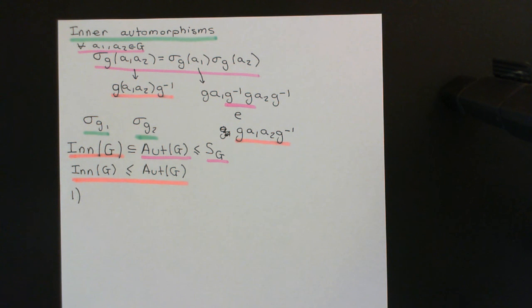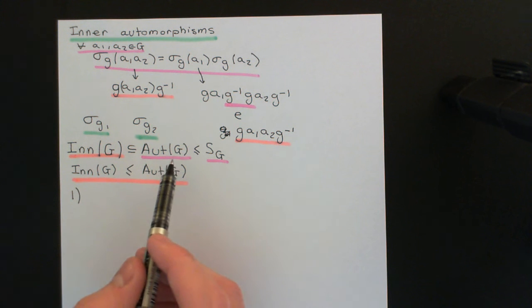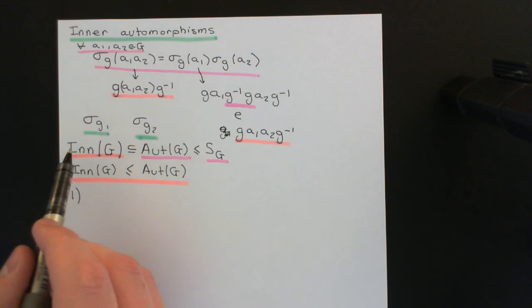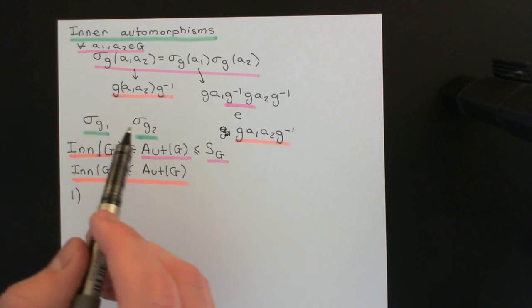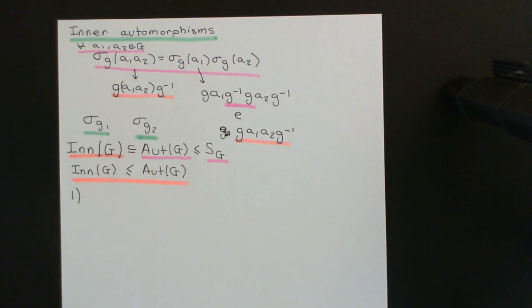We know that because these inner automorphisms are automorphisms, and when you compose two automorphisms together you end up with another automorphism. But we want to show we end up with another inner automorphism, i.e. another automorphism that can be interpreted as conjugation of all of the elements of the group by some other element of the group.